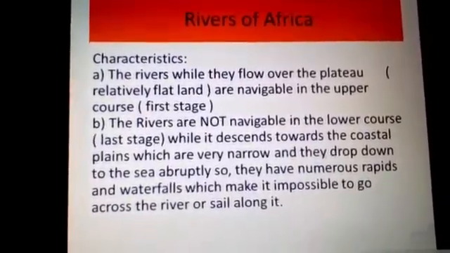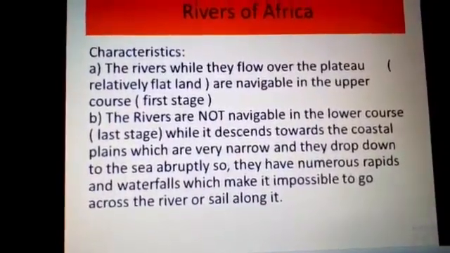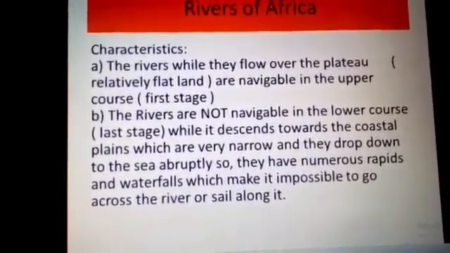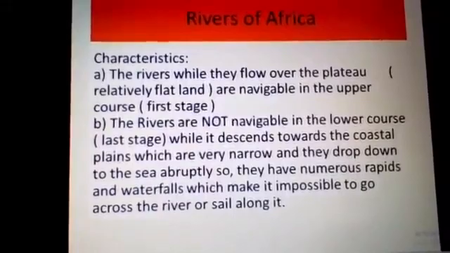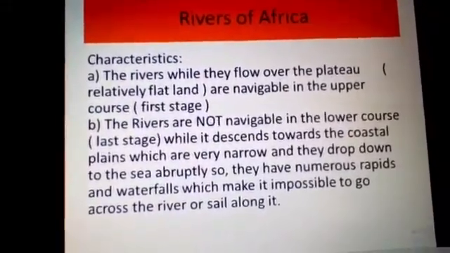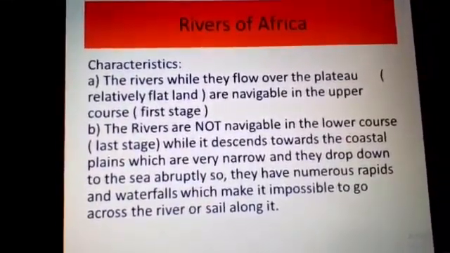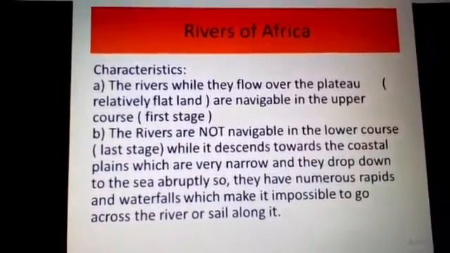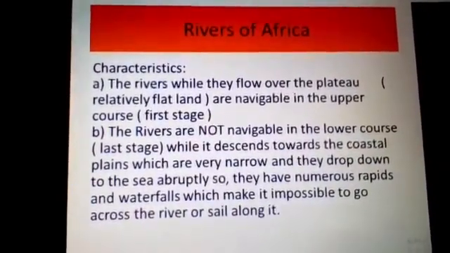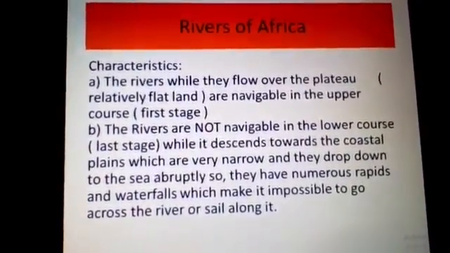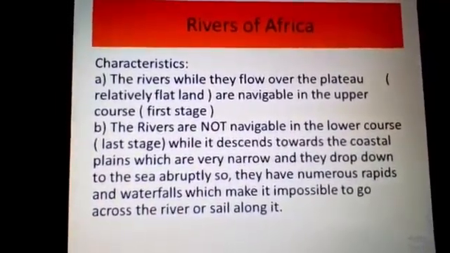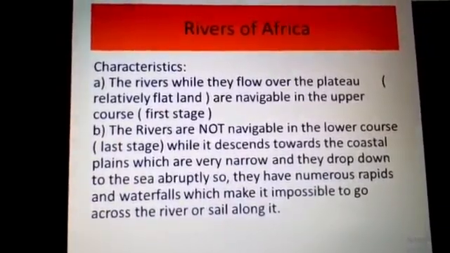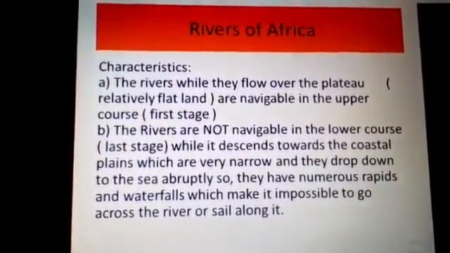what it actually is. Number one being that the rivers, while they flow over the plateau, that is a relatively flatland area, are navigable in the upper course. Whereas most of the Himalayan rivers that we have already been studying about in our previous classes have a very difficult area to cross over or to navigate in the upper course or the first stage, because in the first stage the river has a very swift flow.